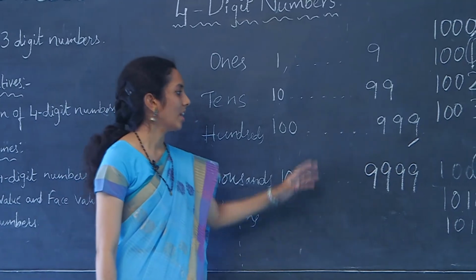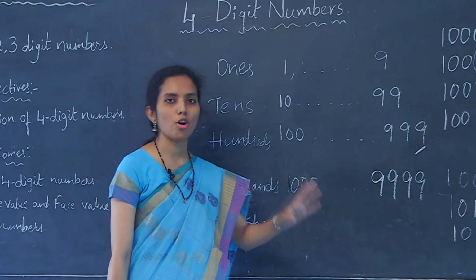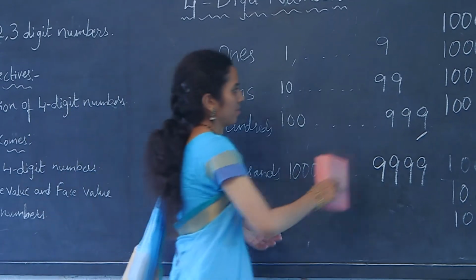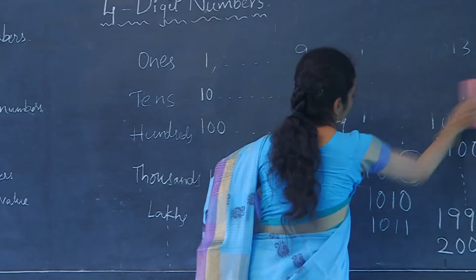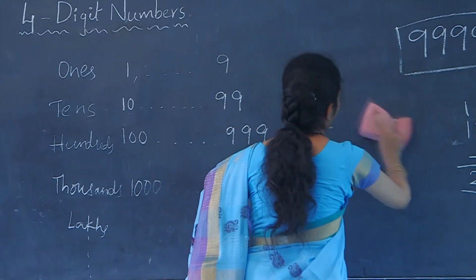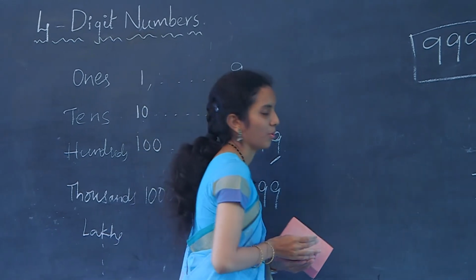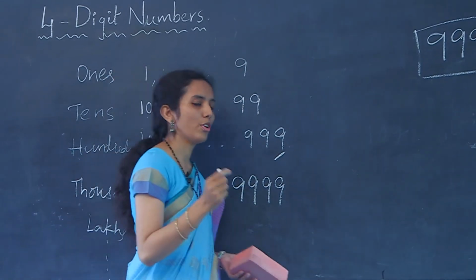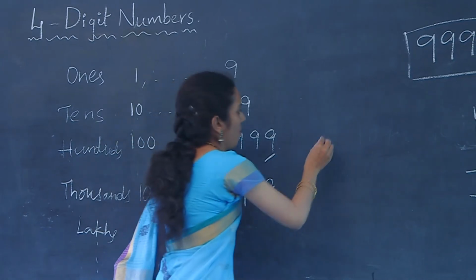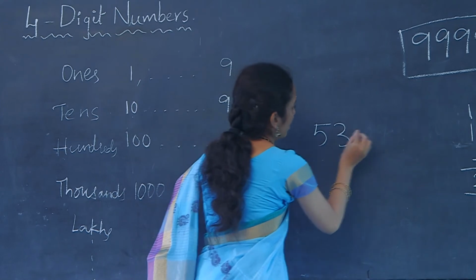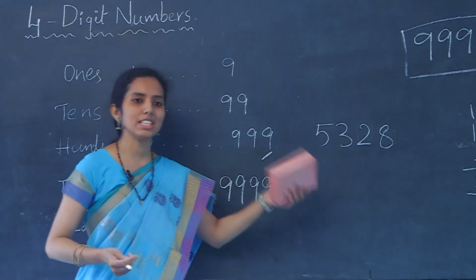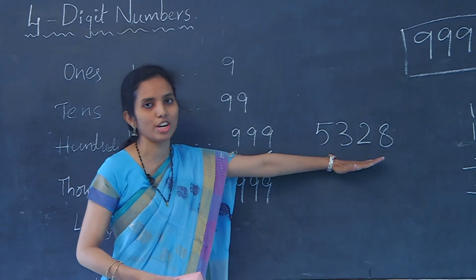So now children, let us take 2 examples of 4-digit numbers and find the place values and face values. Here I wanted to take my vehicle number, which is a 4-digit number, 5328.